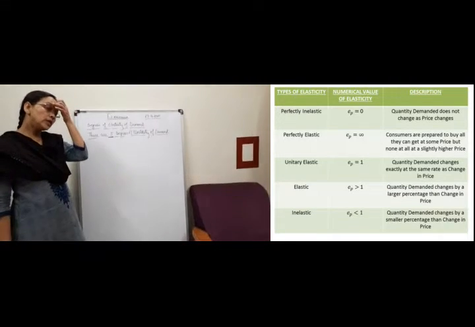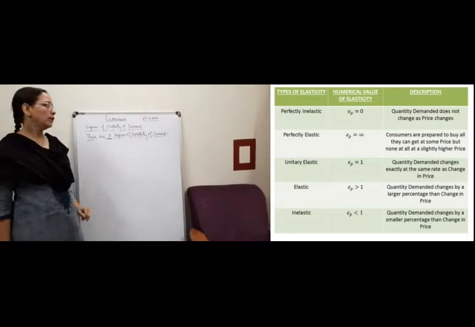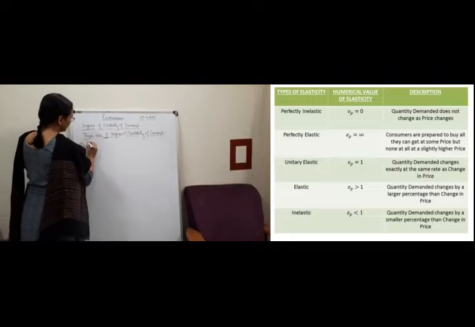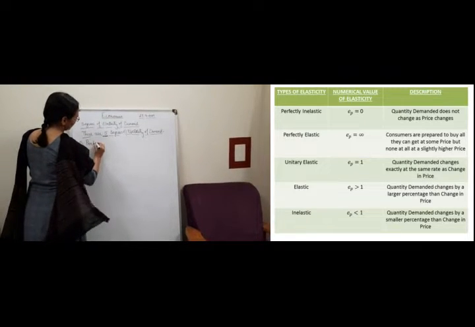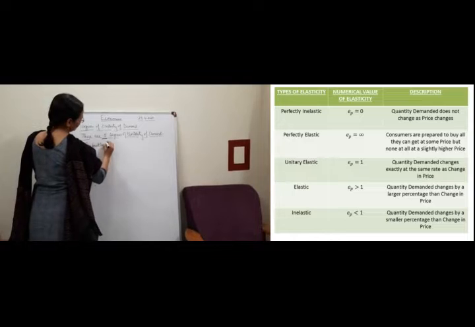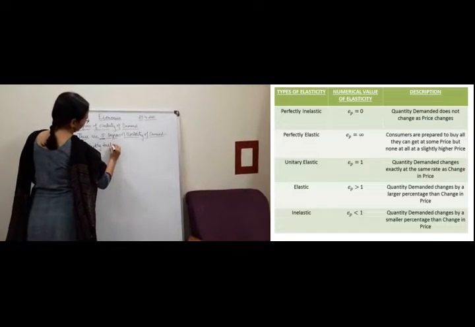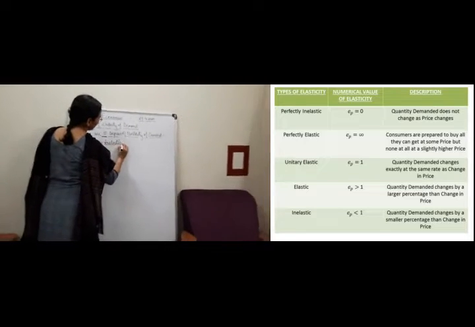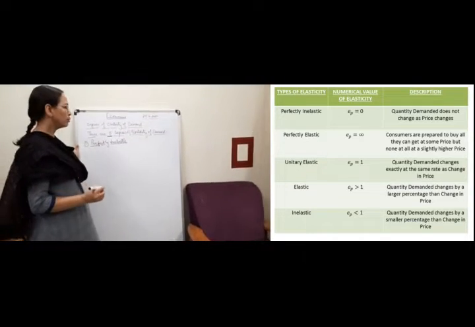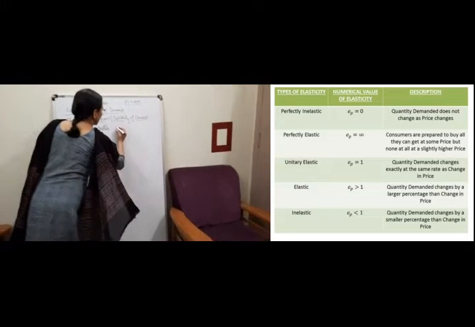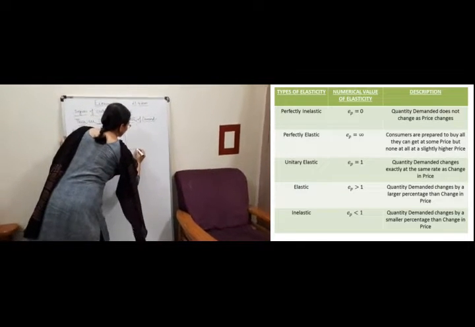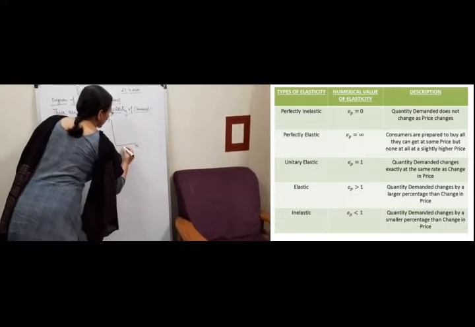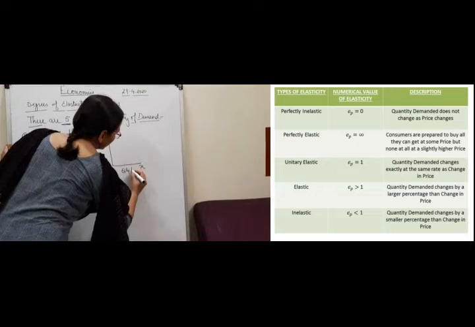Alright, let us come to the diagram part of the degrees of elasticity. Just now we have studied 5 degrees of elasticity, right? The first degree of elasticity is perfectly inelastic. Again, as I told you, here what happens is that the demand does not respond at all to the change in price, right?